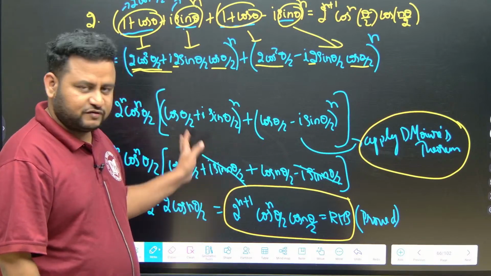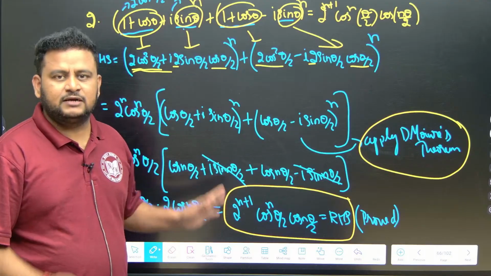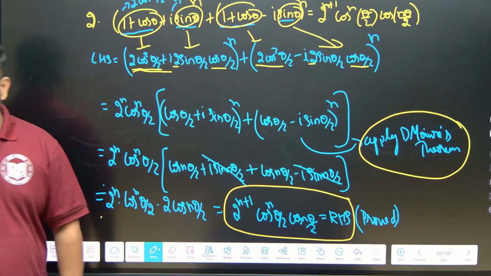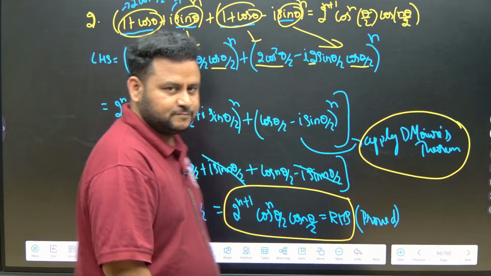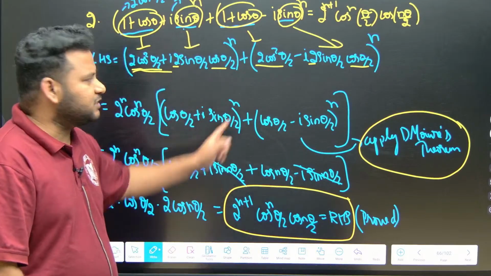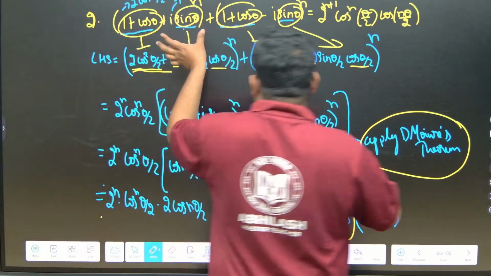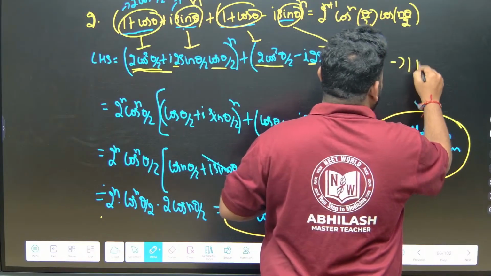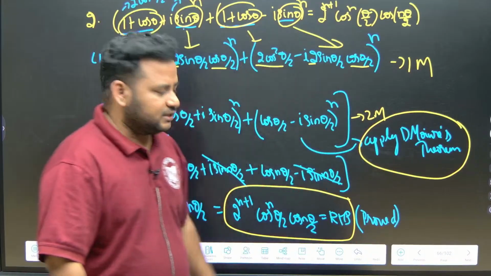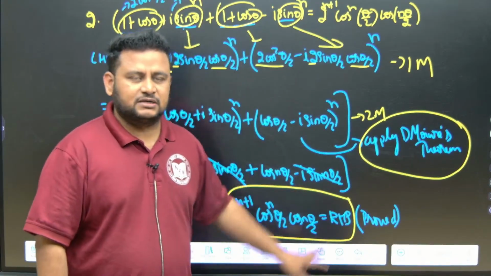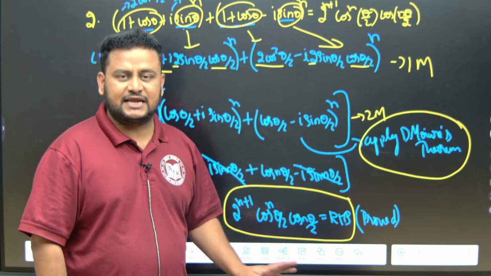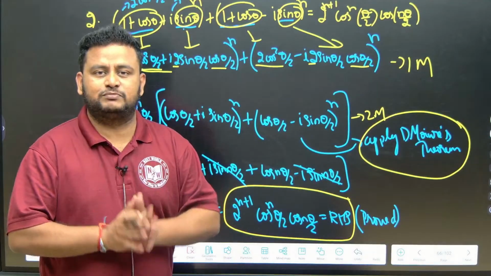Initially, for the first few classes we will go slow so that you get used to the IPE mode. Each and every step is very important, highly important. Each and every step carries marks, 1 mark, 2 marks, like that. So the first step itself carries how many marks? 1 mark. Converting or applying this formula itself carries 1 mark, friends. Applying de Moivre's theorem here carries 2 marks, this carries 3 marks, and while doing the calculation, this carries 1 mark. So totally it is carrying 7 marks. This is how the marks distribution will happen.